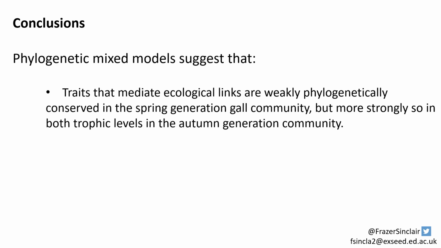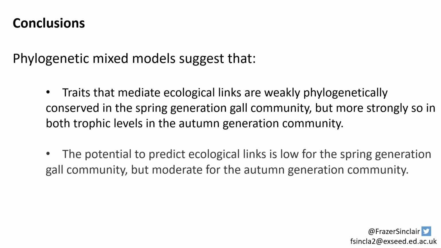In conclusion, our phylogenetic mixed models are suggesting that the traits that mediate the ecological links are weakly phylogenetically conserved in the spring generation gall community, but more strongly so in both trophic levels of the autumn generation community. In terms of the potential to predict ecological links, this is low for the spring generation gall community, but moderate for the autumn generation.